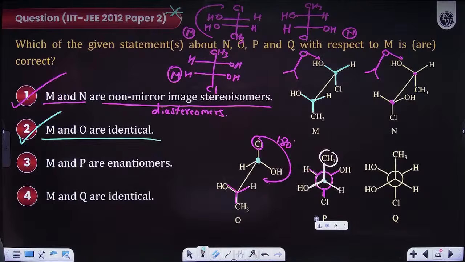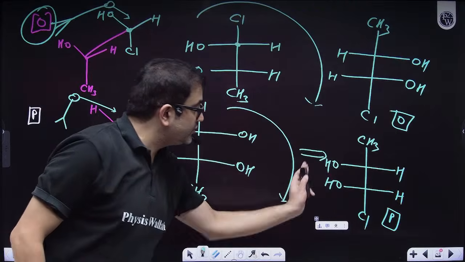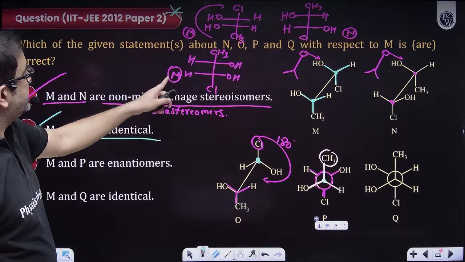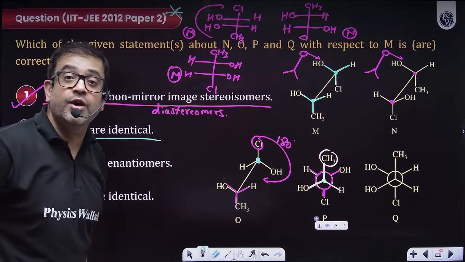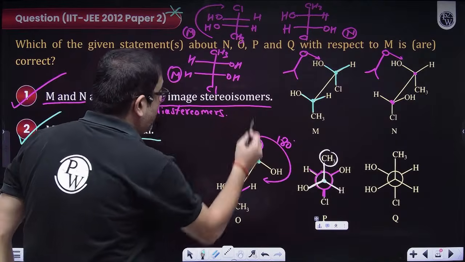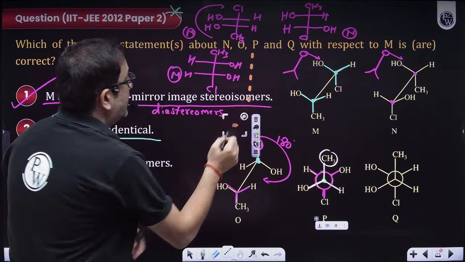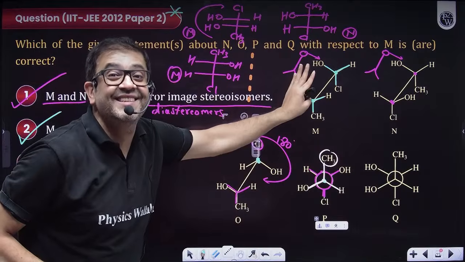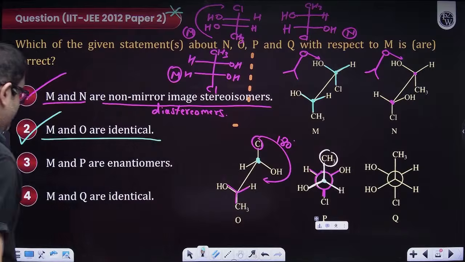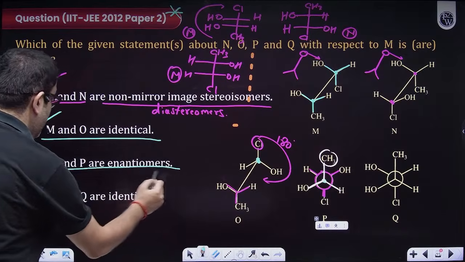So this is P where OH is on the left side. And sir, this is M where OH is on the right side. Arey sir, don't even draw it, sir. Just form a mirror. Sir, on the right side, on the left side. That means they are enantiomers, sir. Okay, then M and P are enantiomers. Acha, enantiomer.